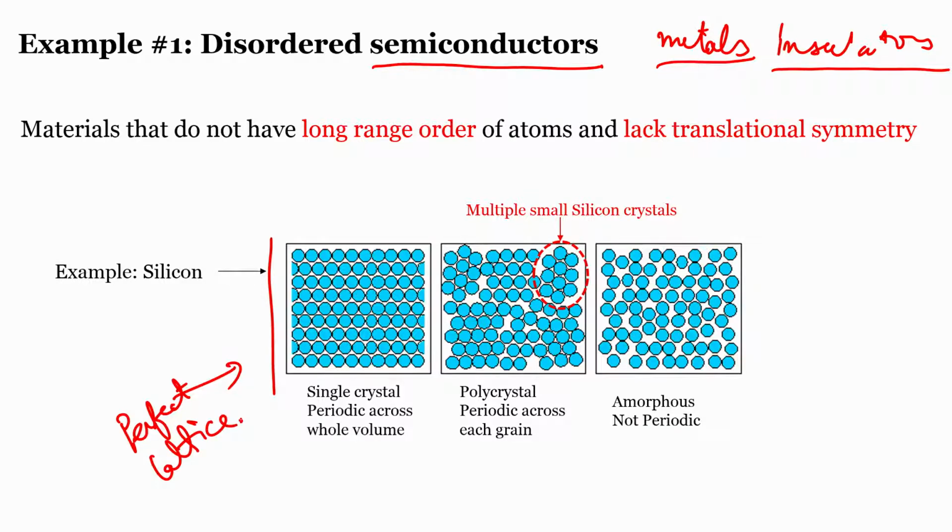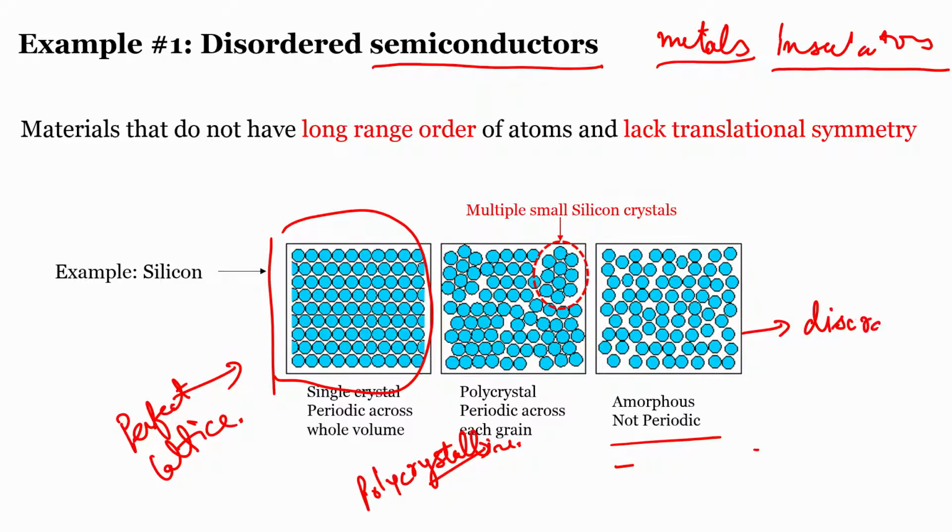This is something you might have studied in your first semester of undergraduate studies as a part of modern physics. Now the second class of material, you do not have the complete order as you do in a single crystal, but there is localized ordering. As you can see in patches, these atoms follow some kind of ordering locally. This kind of system is called polycrystalline. And the last one, which is of interest for us, is amorphous, or not periodic, and this is a very classic example of a disordered system.